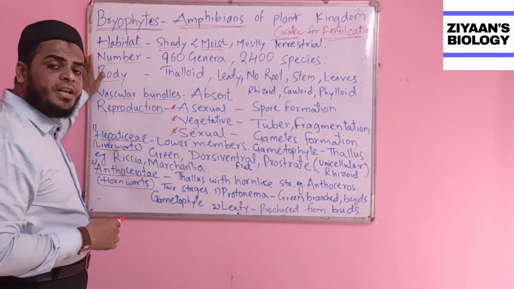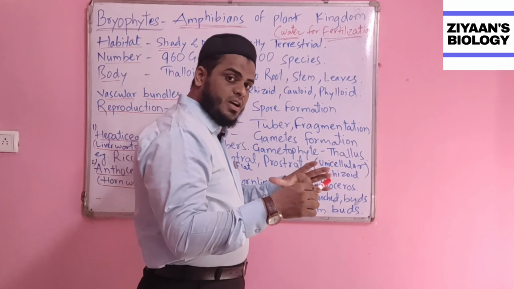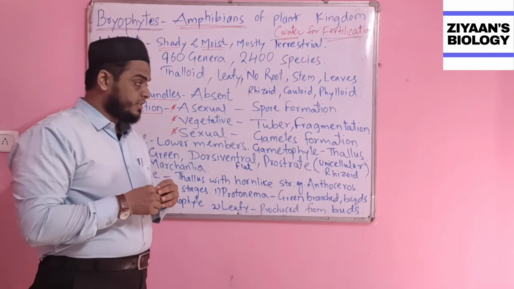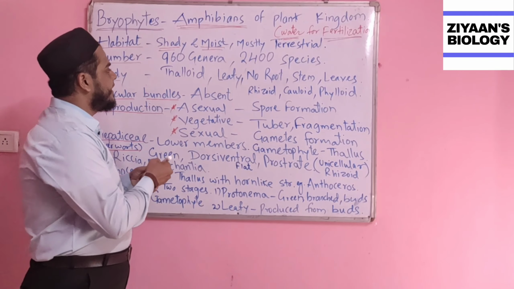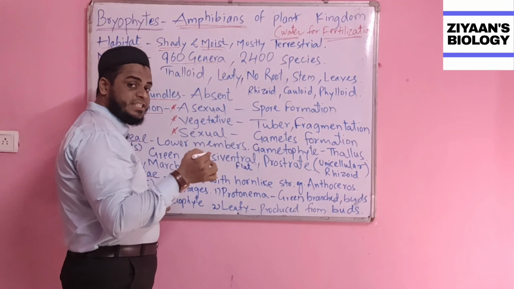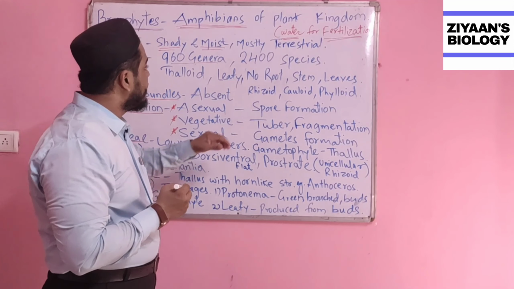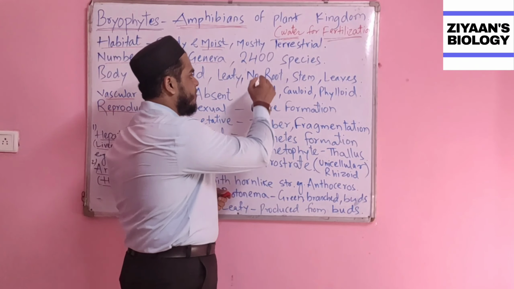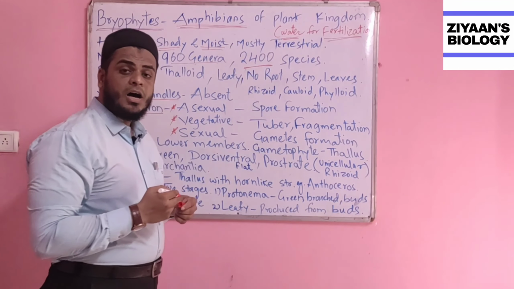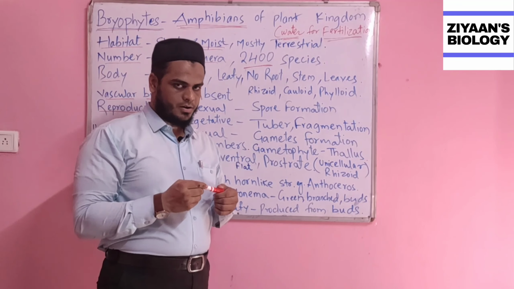How many members of the bryophytes are present on planet Earth? There are 960 genera and 2400 species of division Bryophyta on the planet Earth.